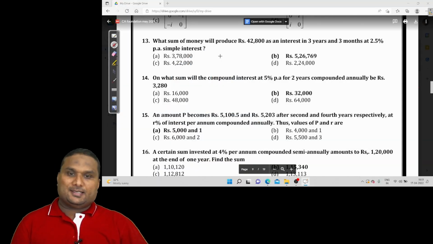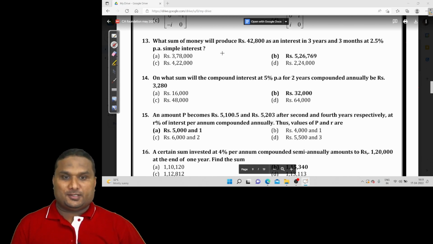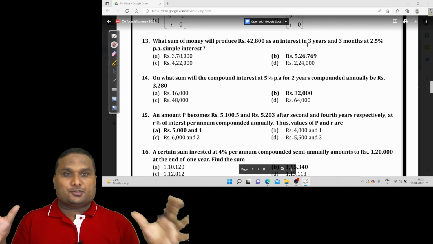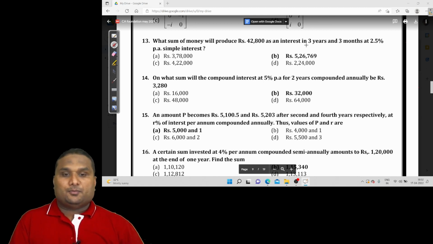This is the question paper of CA Foundation, December 2020. Some of the people made it based upon their memory. The Institute of Chartered Accountants of India does not publish any of the question papers officially, so the credit goes to those fellows. I don't know who made this question paper. In this question paper, in the chapter Time Value of Money, 14 questions were tested, so I'm going to do these questions.